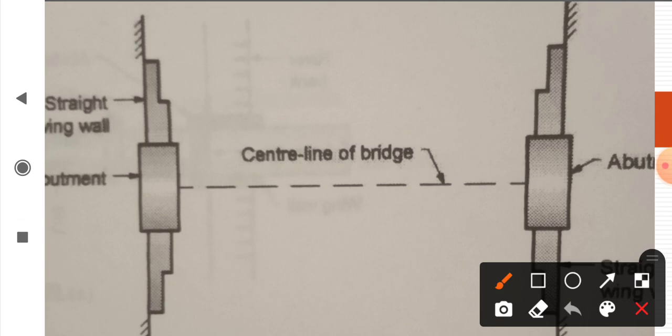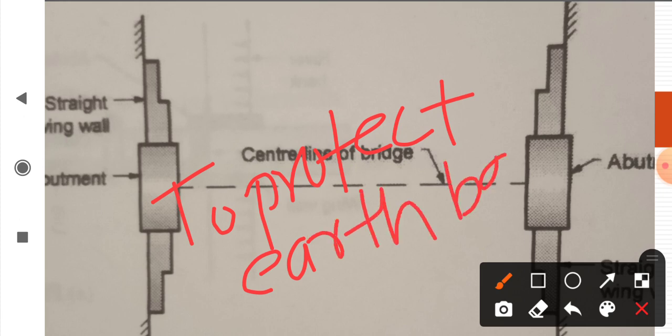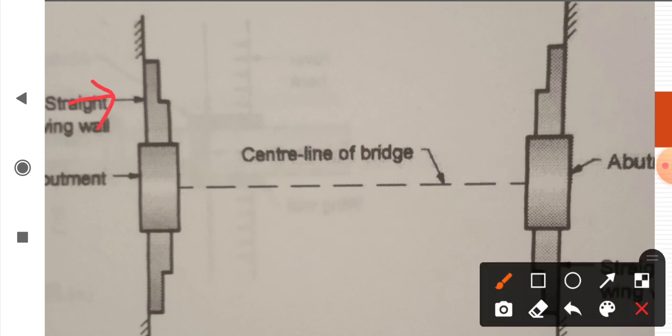The purpose of constructing this wall is to protect the earth banks. This is the bank of a river, to protect it from erosion of the soil.